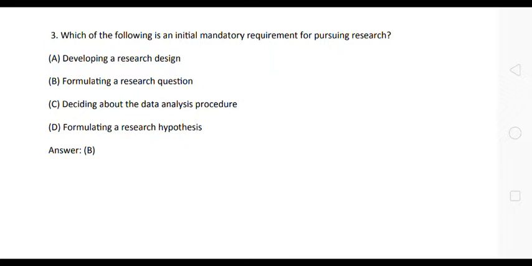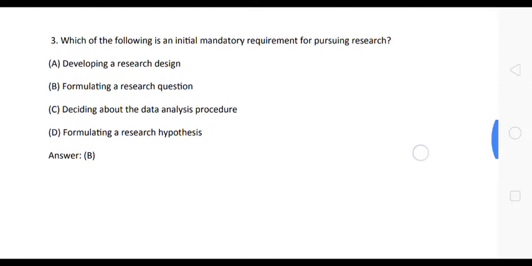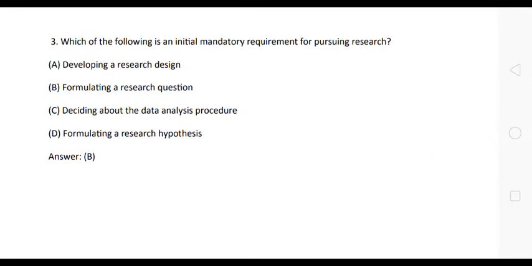Here the correct answer is option B, formulating a research question. Formulating a research question is an initial mandatory requirement for pursuing research.